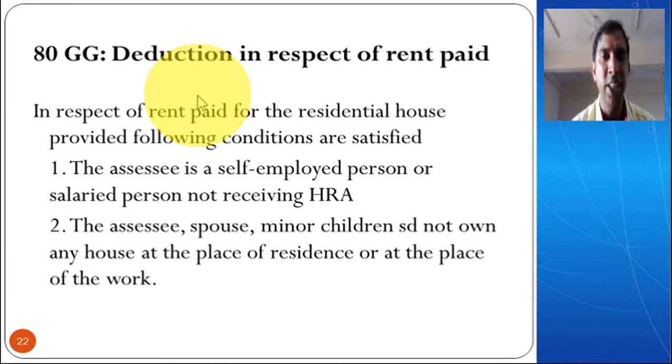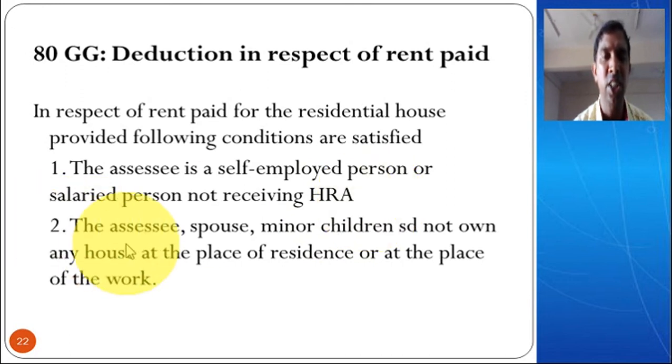How can they claim the deduction? There are two conditions here. So what are the conditions? The first one is that the assessee is a self-employed person or salaried person not receiving HRA. This is the first condition. You should not receive any HRA, because if you receive HRA, while calculating the salary income itself you can claim the benefit of exempted HRA. So here you cannot claim once again.